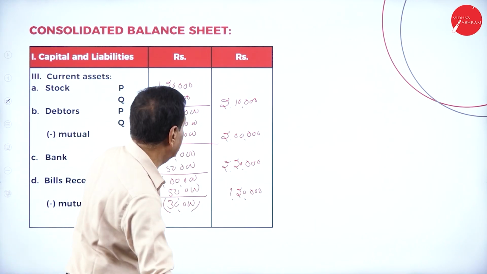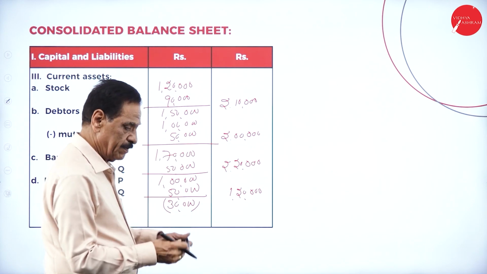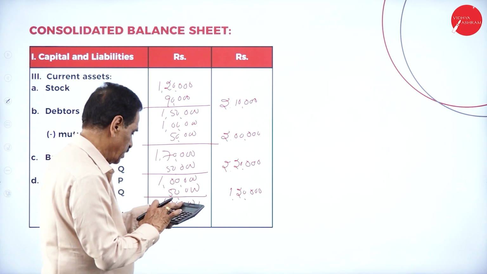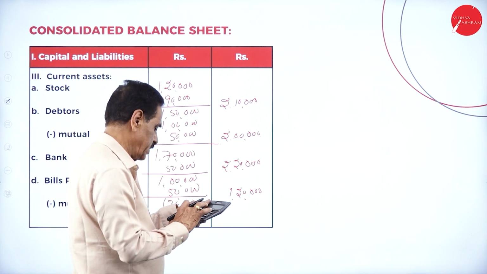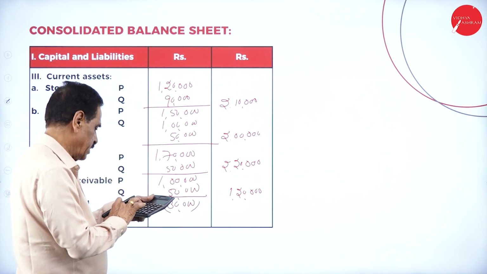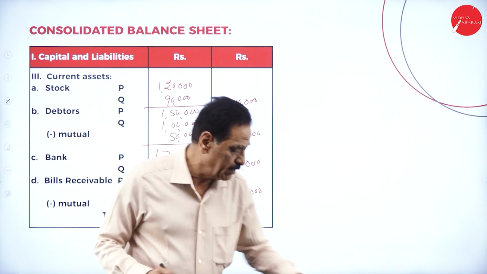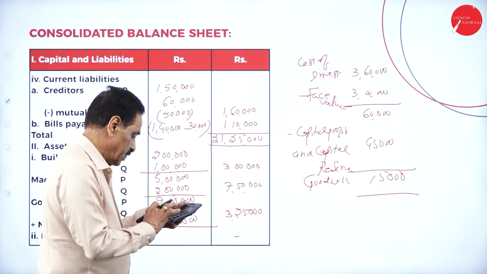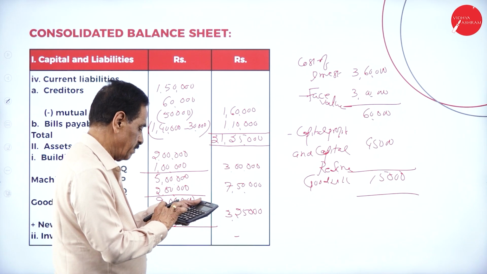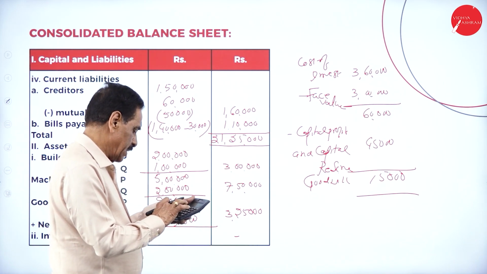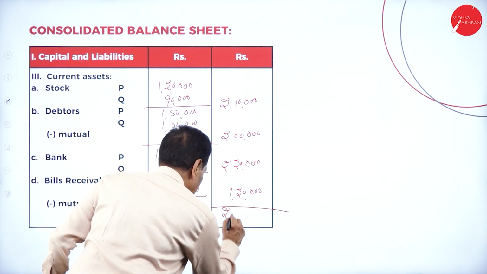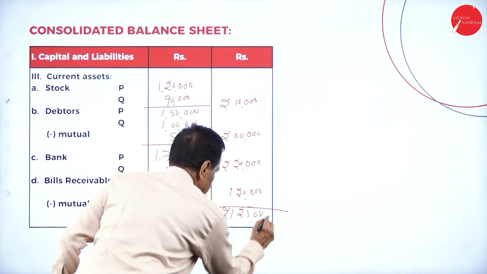If we add the figures, 1,20,000 plus 2,20,000 plus 2 lakh plus 2,10,000, 7,50,000 plus 10 lakh 50,000 plus 3 lakh 25,000, it will tally for 21 lakh 25,000.